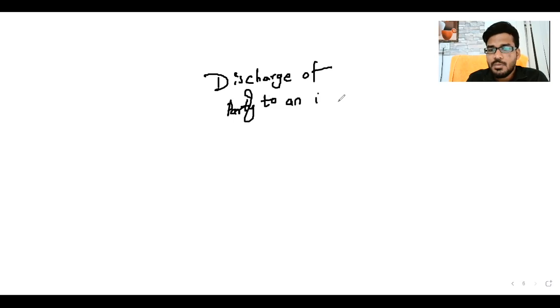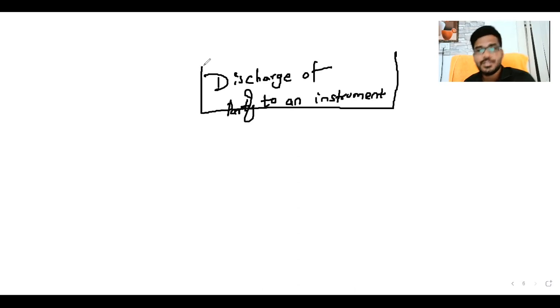So, discharge of party to instrument. What is meant by discharge of party to an instrument? Listen. Here, what are the scenarios? One of the important ones is sans recourse endorsement.